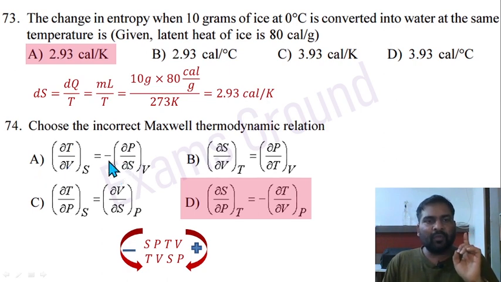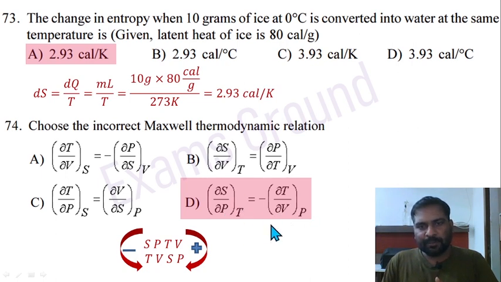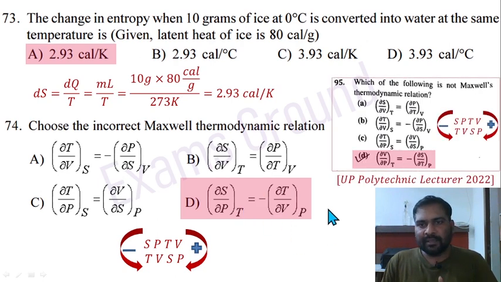TVSP, anti-clockwise, negative sign, correct. SPTV, this is clockwise, then positive sign, correct. TVSP, clockwise, then again positive sign. So this is also correct. And option D, here it should be T, SPTV, then only it is going to be correct, otherwise it is not correct. A similar question was asked recently in the UP Polytechnic lecturer 2022 examination, 2 months back, and the question was, which of the following is not a Maxwell thermodynamic relation? The other three are correct and D is not correct.